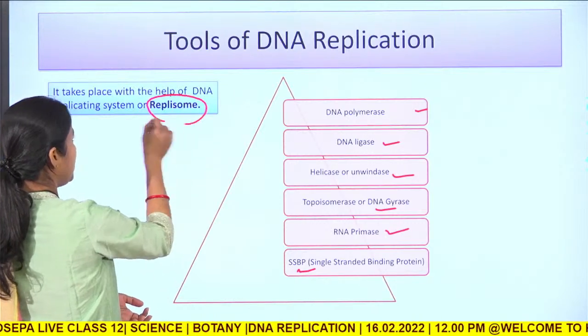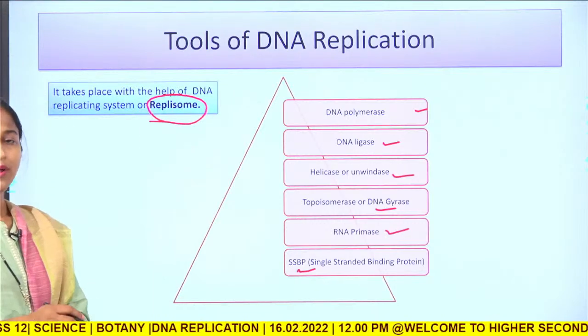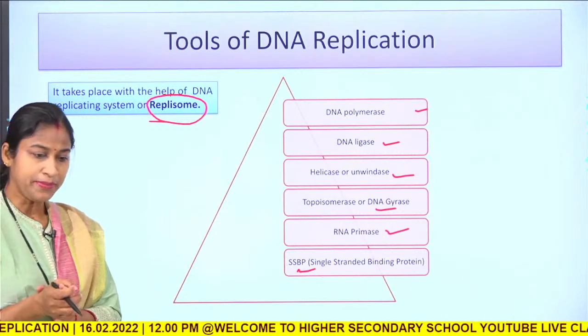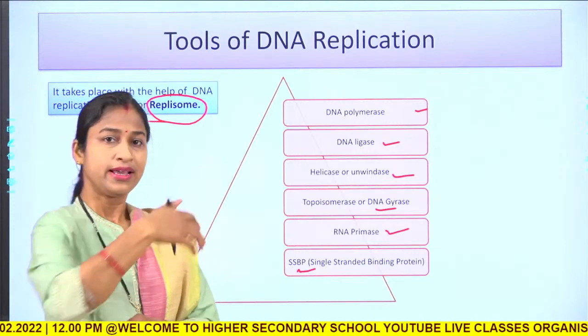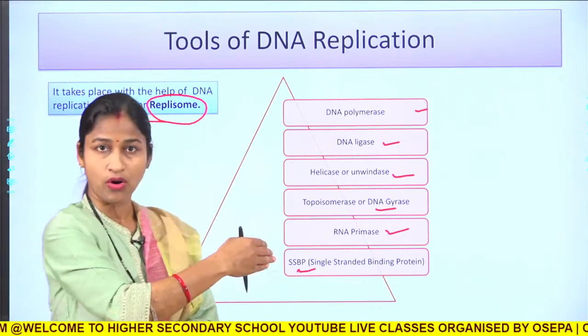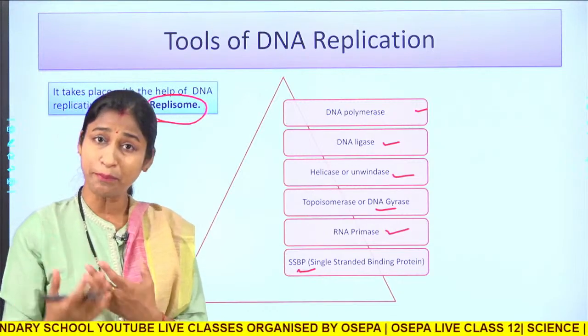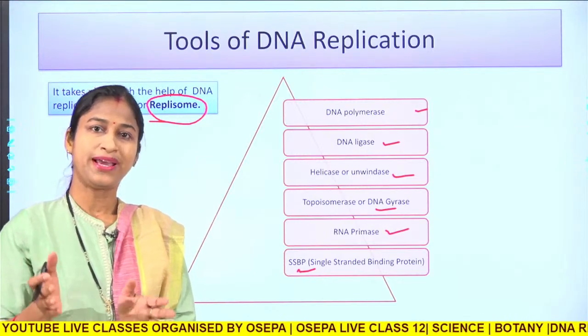So, these are the tools basing upon which we will study the DNA replication process, and all of them together comprise the replisome. So, what is a replisome? Replisome is a DNA replicating system. That means, this is a system where these molecules are involved in accomplishing the replication process.